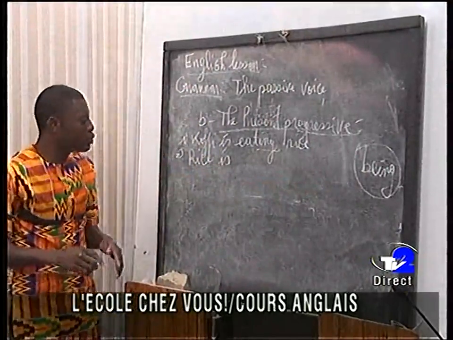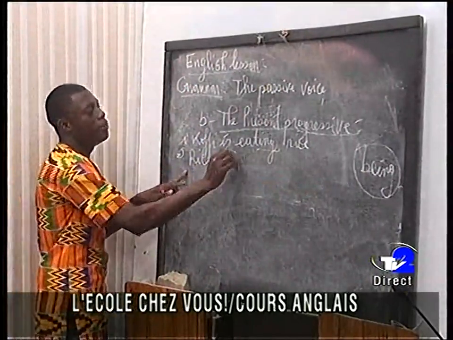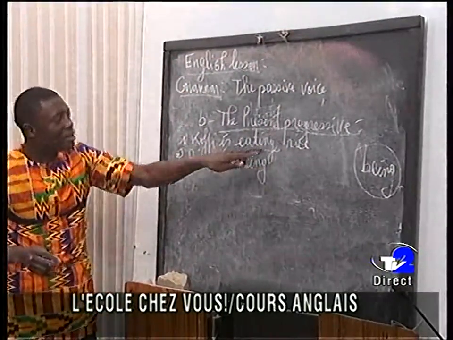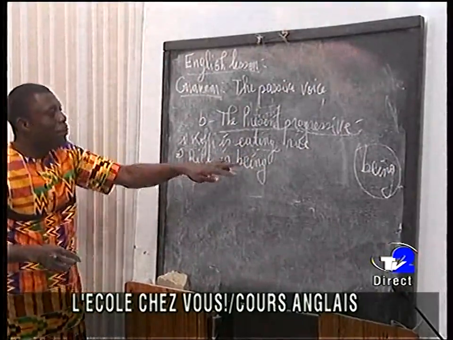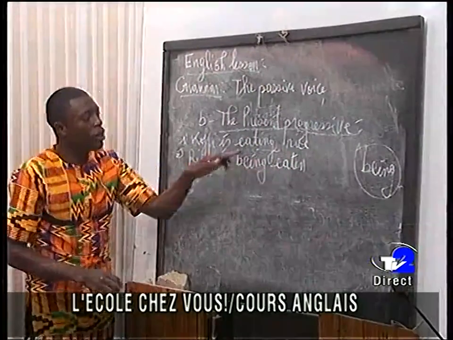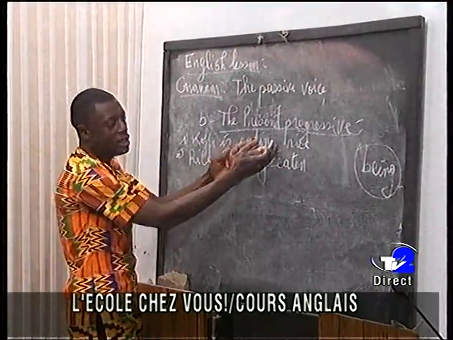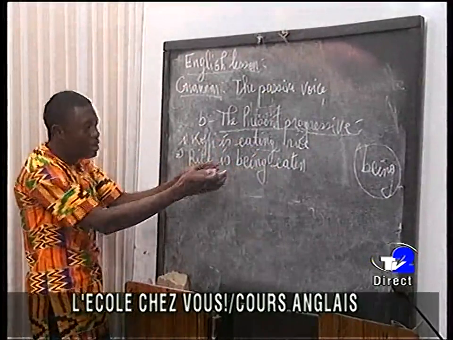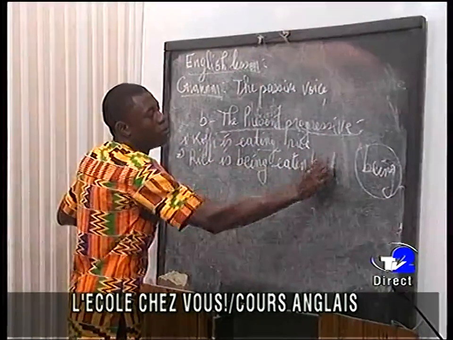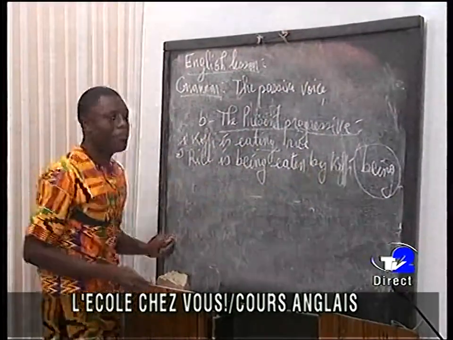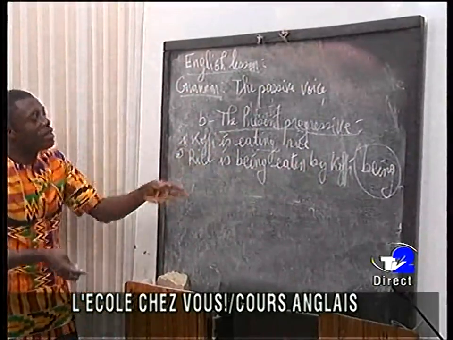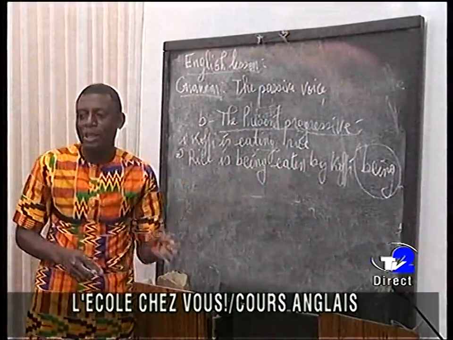So what are you going to say? Rice is being, because of ing here. Rice is being eaten. That is the PP of eat. So we cancel the ing to have the PP. So we add the ing with a be to have being eaten by Kofi. Okay, so Kofi is eating rice becomes rice is being eaten by Kofi.